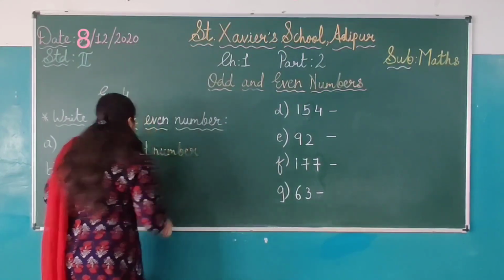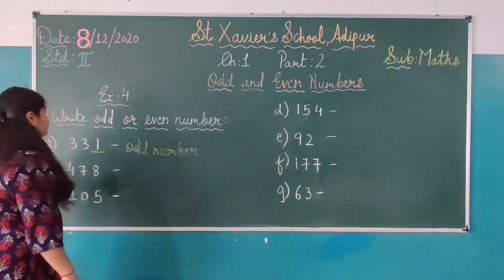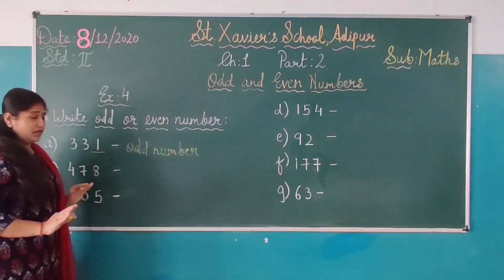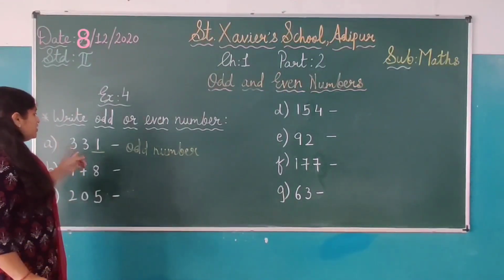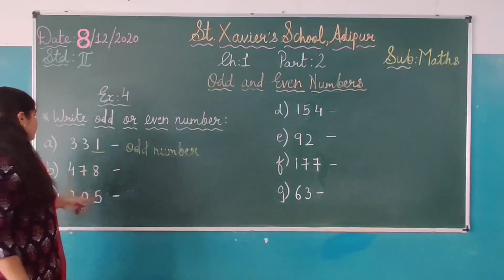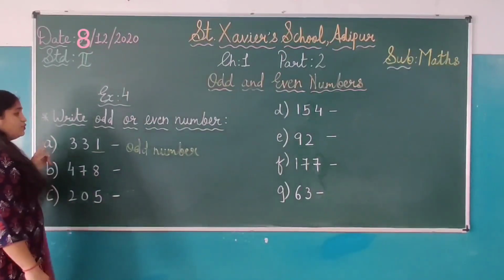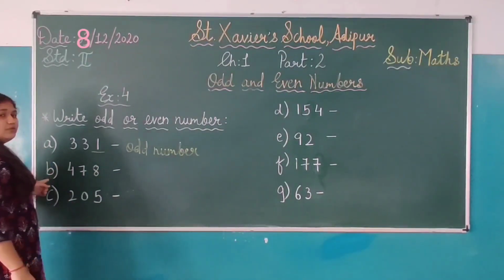331 क्या हो जाएगा स्टूडेंट्स यहाँ पे? ऑड नंबर. So we have to write down. हमें यहाँ पे कुछ circle नहीं करना है. We have to write down this 331 is an odd number. Now B. You have to leave one line and then you have to write down the B.